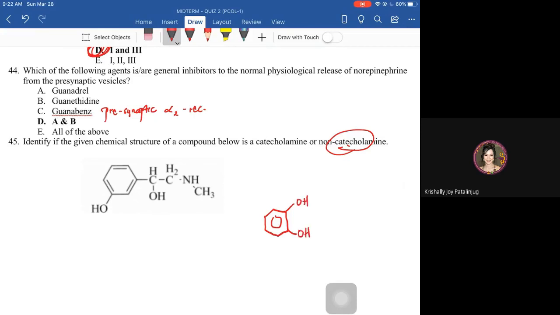That makes it a dihydroxybenzene, making it a catecholamine. In this example, the benzene ring has only one hydroxy attached to it. So this is a non-catecholamine. Again, 45 is non-catecholamine.